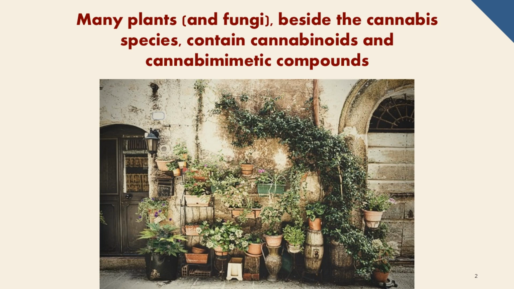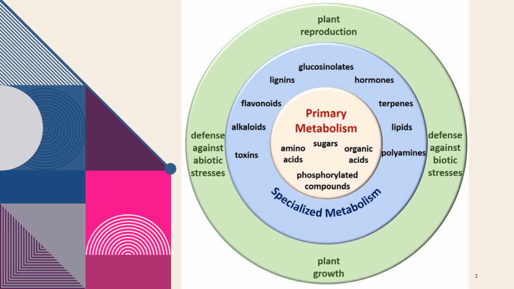human endocannabinoid system, ECS. The plants that manufacture these compounds, or metabolites, do so primarily to protect themselves. Plants, like all living creatures, have two categories of metabolites. Primary metabolites are directly involved in the structure, growth, and reproduction of every plant. The metabolites include sugars, amino acids, organic acids, fatty acids, and phosphorylated compounds. There are also a number of other specialized metabolites.